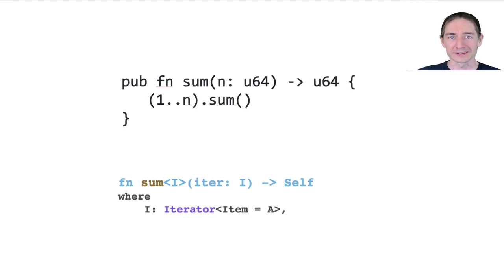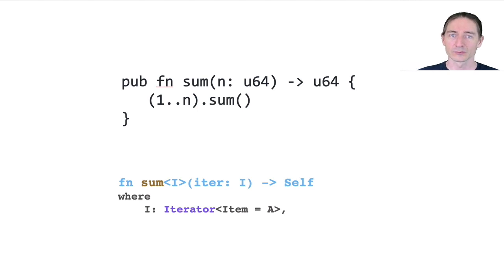I won't go into the details here, but the main point is that this function generates the exact same assembly as the previous imperatively described function, a testament to the efficiency of Rust, as well as the expressive power of the language.